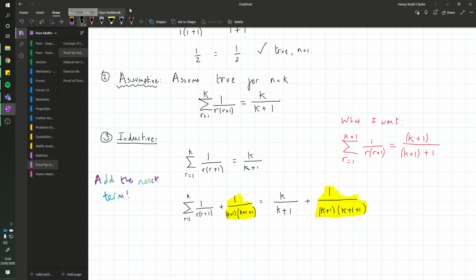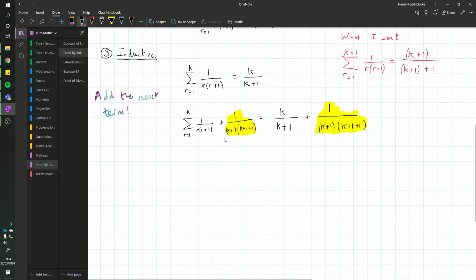What that means is I can now look at this and simplify it in a couple of different ways. The first thing I can do is really easily simplify this side, because I just added the next term on, so I can take this and put it inside the series. Summing to the next term would just be putting k plus 1 here, and that is what this term is. So I've collapsed this back inside the series that I had here. And then I'm going to simplify this now, and we're just going to do a little bit of algebra. It's quite an easy piece of algebra, actually. So this is the expression I get here.